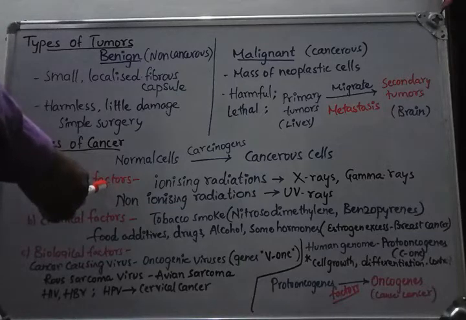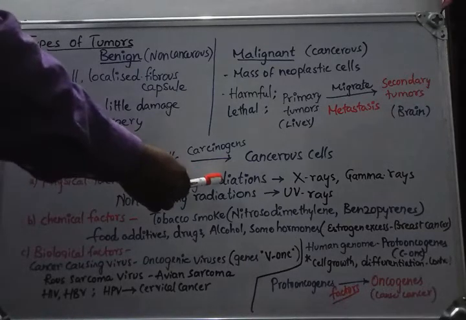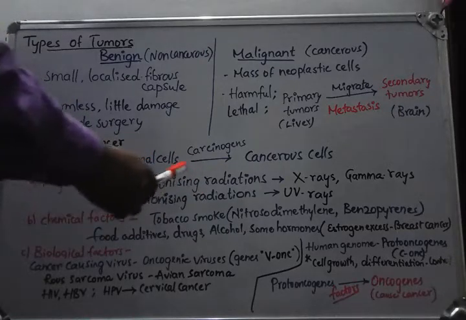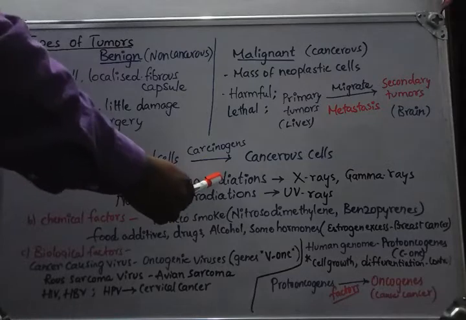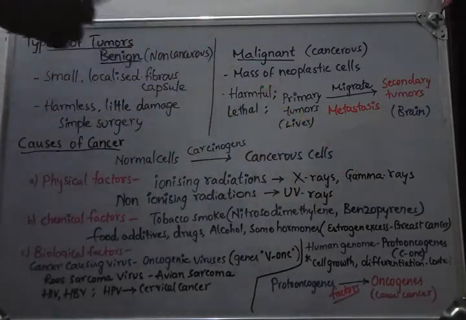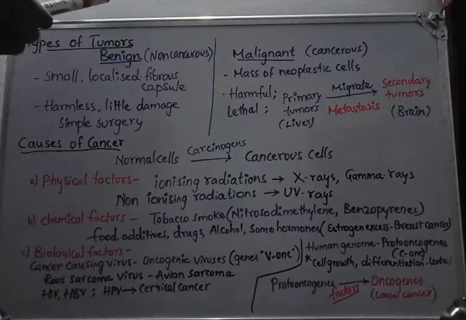Physical factors. Physical factors are of two different types. They are the ionizing radiations and the non-ionizing radiations. Under the ionizing radiations, X-rays and gamma rays enter the body cells and form ionizing particles in the body. These particles may cause DNA damage. That damage may cause neoplastic transformation and cancer.